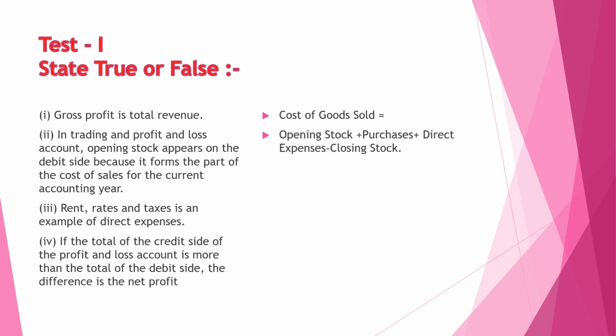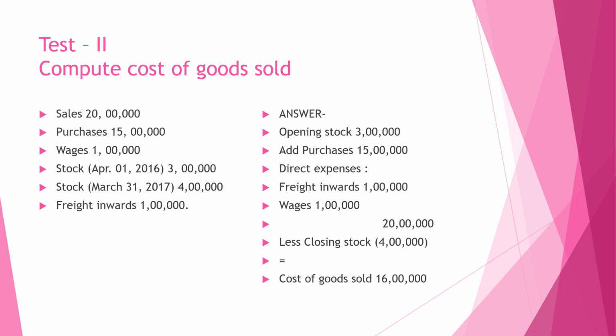For better understanding, we have taken some questions where we have to state whether the statement is true or false. We have to try it by ourselves, and answers are provided to check correctness. Here is the second test. We have to compute the cost of goods sold. Cost of goods sold is equal to opening stock plus purchases plus direct expenses minus closing stock. Here again the answer is provided for better understanding.